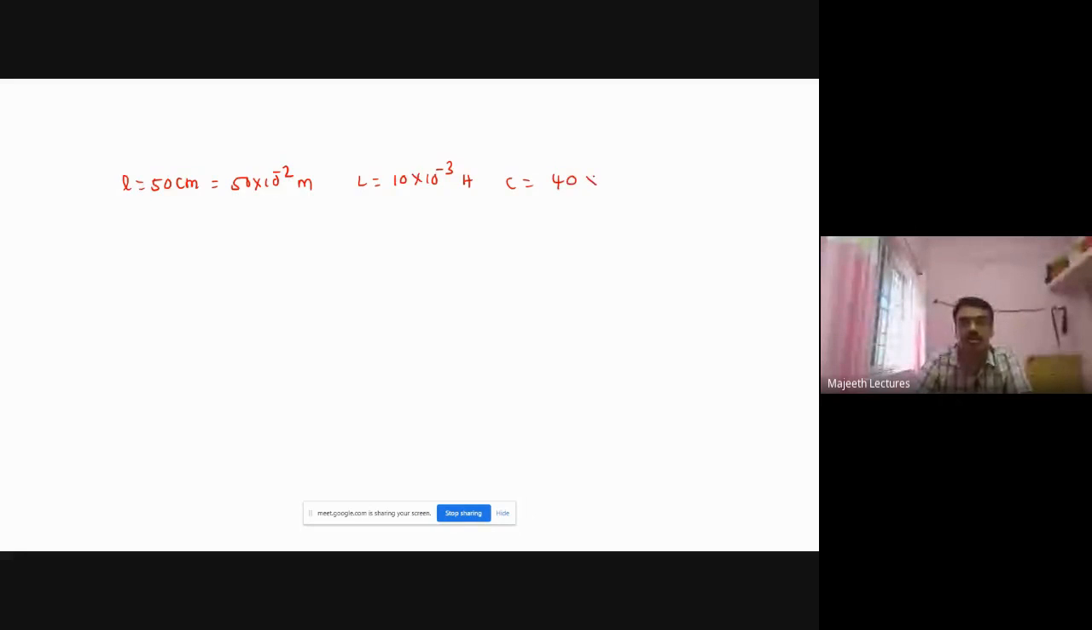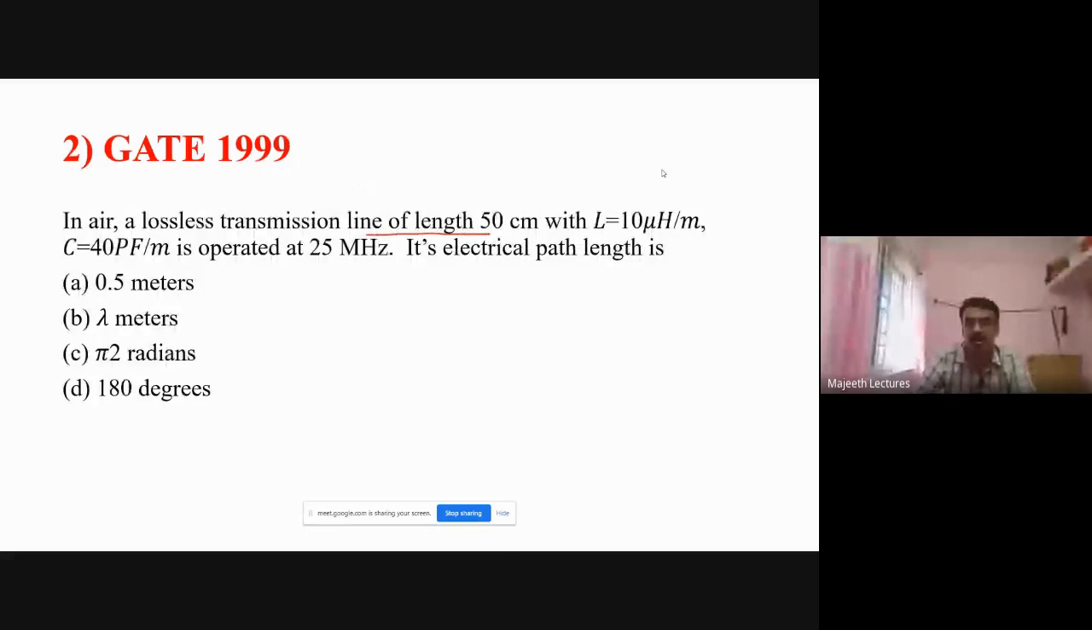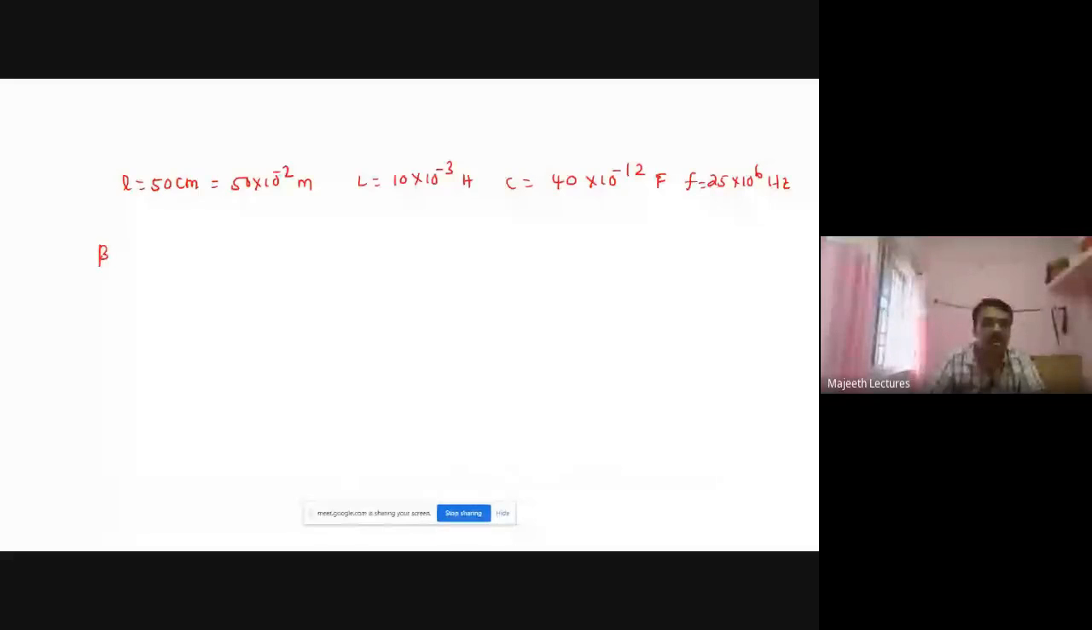C is 40 picofarad per meter, right? You see, everything is given in per unit length, per unit meter. So the primary constants, and the frequency is 25 megahertz. So it's a lossless line. What is the electrical length? So electrical length is nothing but beta into L.